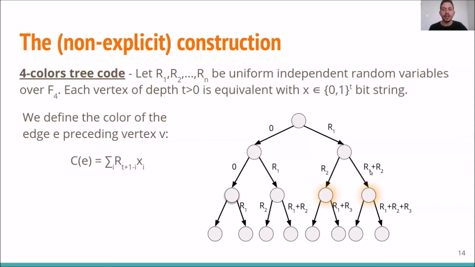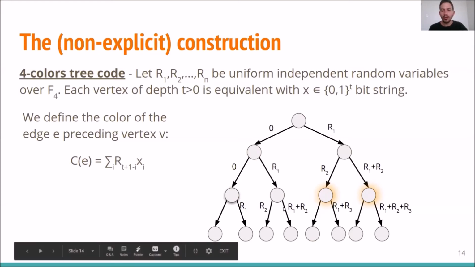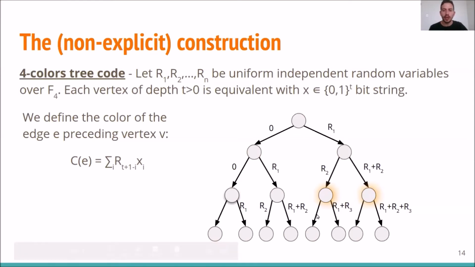So these edges got the same color if and only if R1 is equal to 0. Actually, the interesting part is that for every two adjacent edges in the graph, their color is the same if and only if R1 is equal to 0. Namely, it depends on R1 solely.